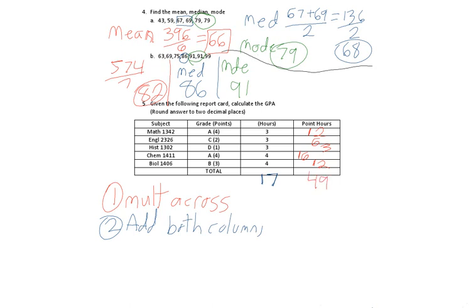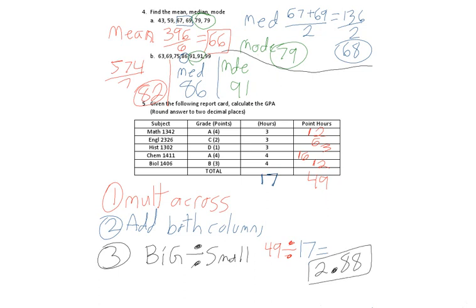And then that brings us to step 3. We're going to divide. We're going to do big number divided by small number. So we're going to do 49 divided by 17. I get 2.8823, so I'm going to cut it off after 2 decimals. 2.88. And that's your answer.